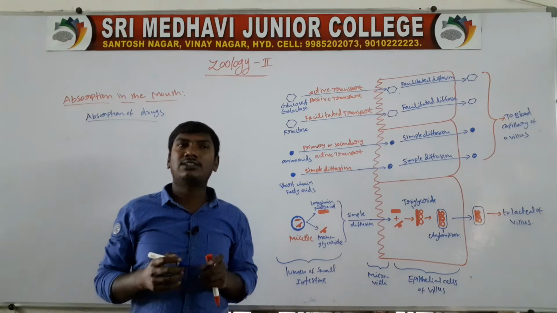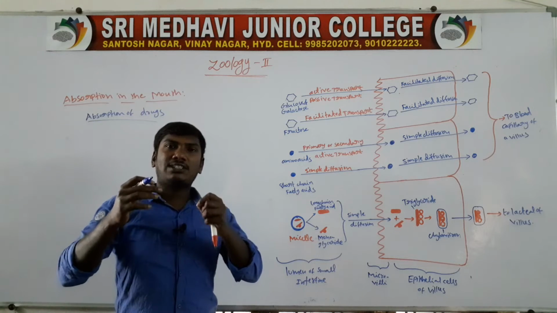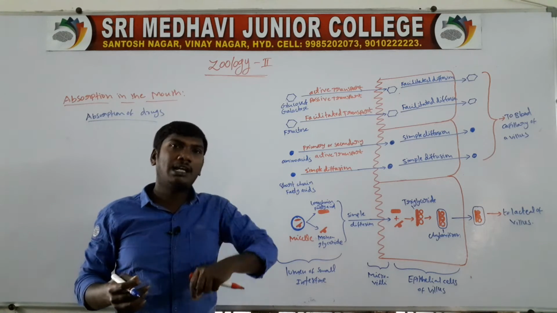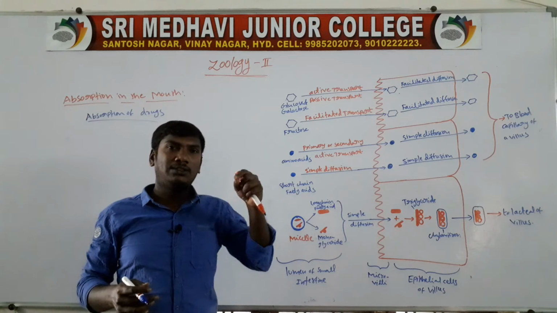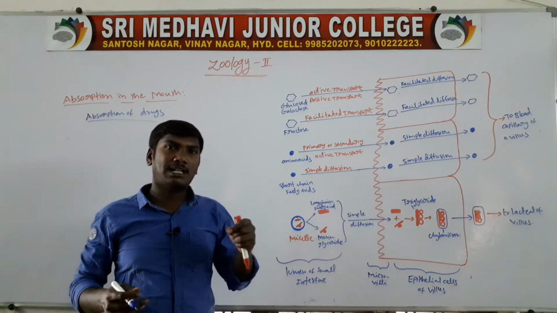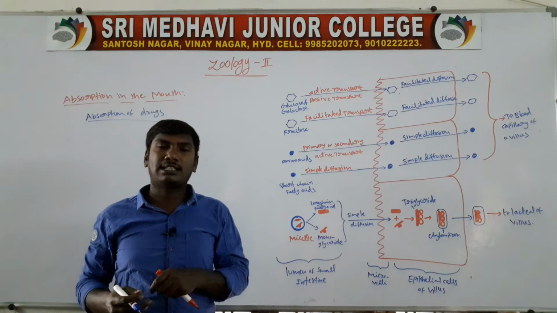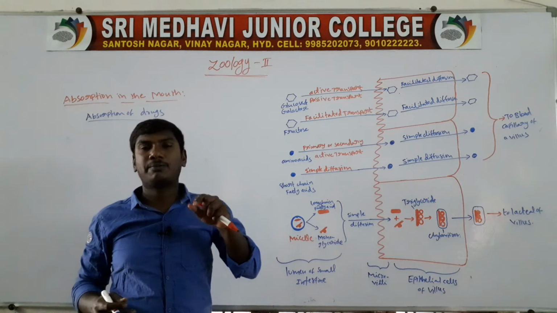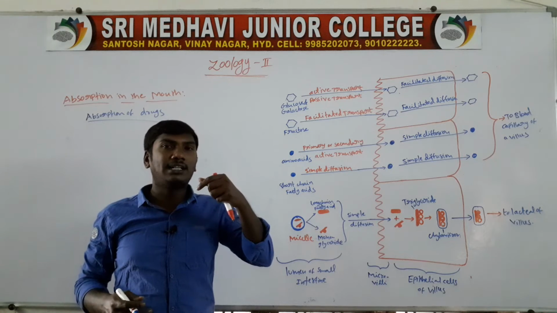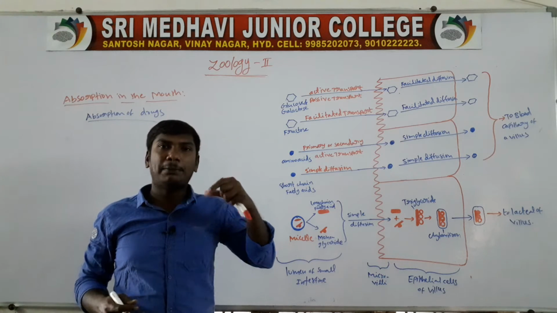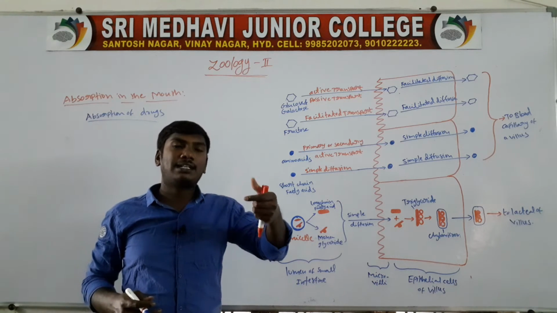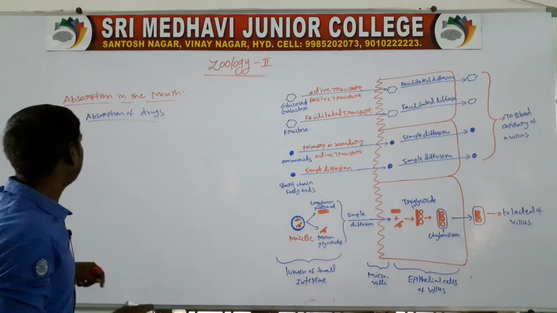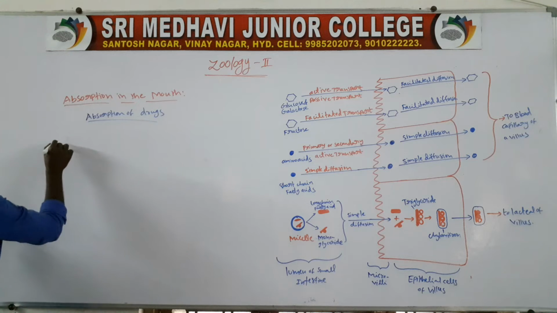A very important NEET question: where is the first starting place of absorption? Option A, mouth; option B, stomach; option C, small intestine; option D, large intestine. The first absorption starts from the mouth. In the mouth, below the tongue, there are blood capillaries, and some drugs are absorbed there. Next, second one, absorption in the stomach.